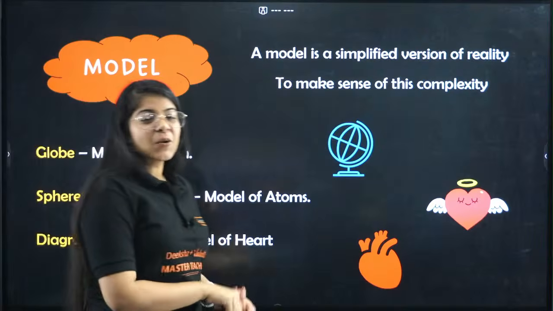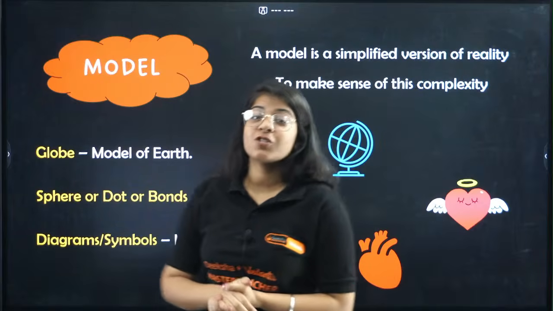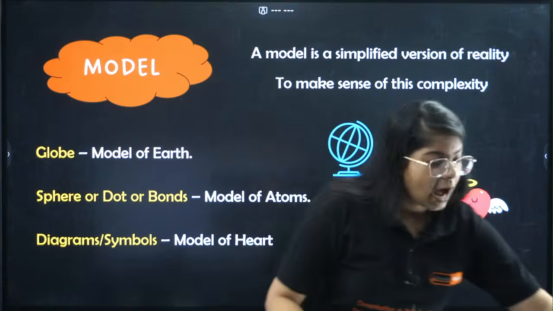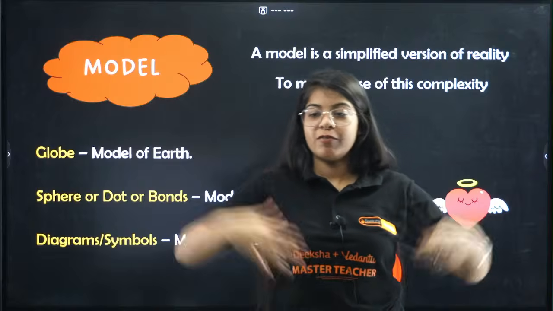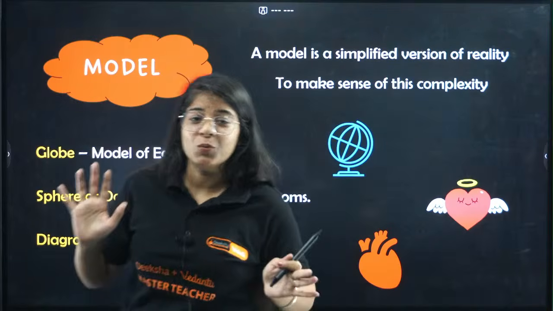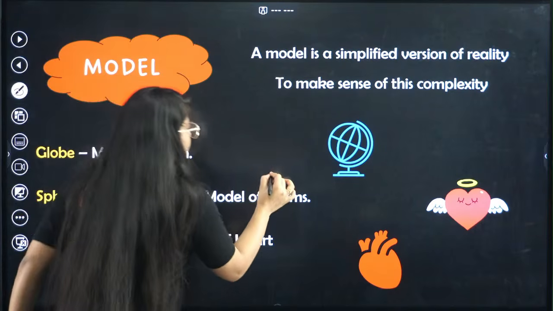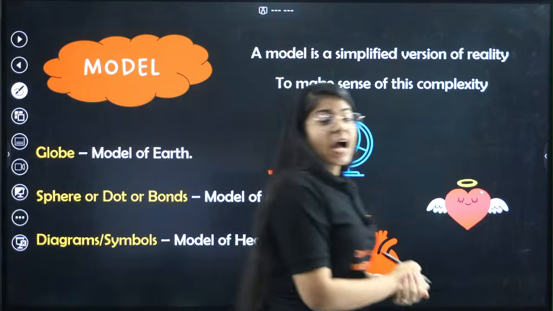Okay, so now we are studying about models. It's a simplified version of reality. Now you have to depict an atom. I am made up of so many atoms, and in those atoms you have electrons, protons and neutrons and so on. But how do we depict an atom? We depict an atom with a dot. So that dot is a model of an atom.